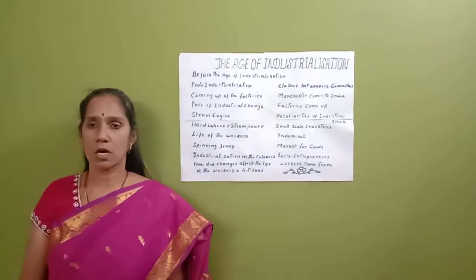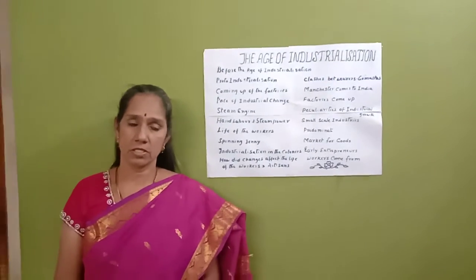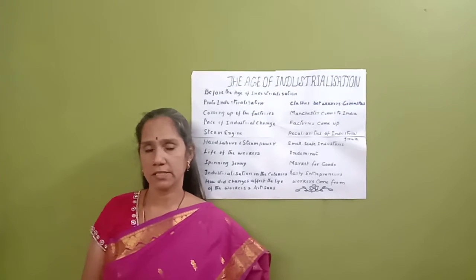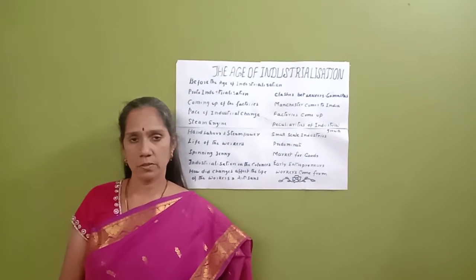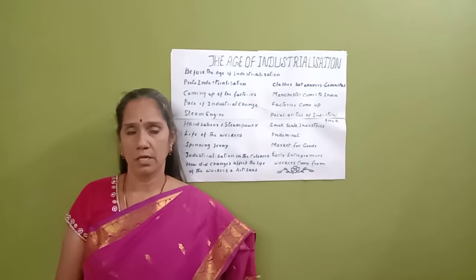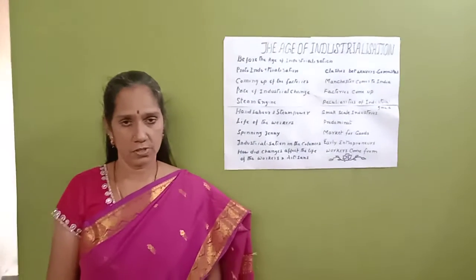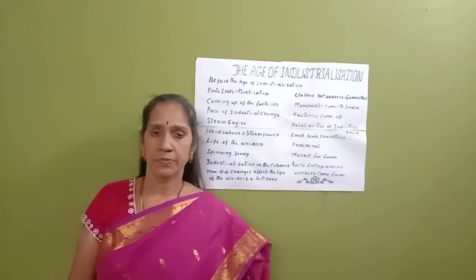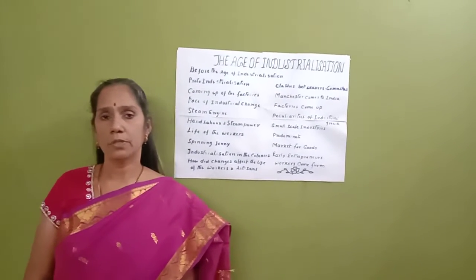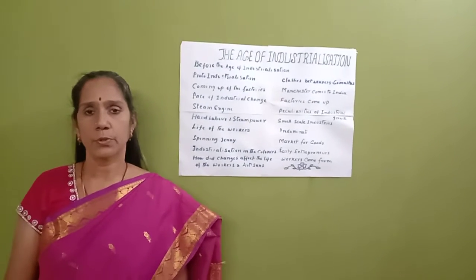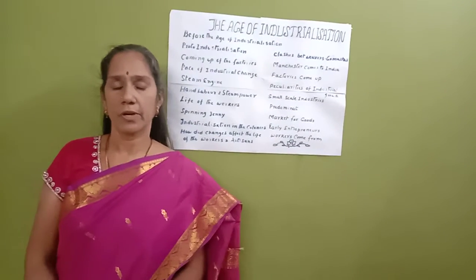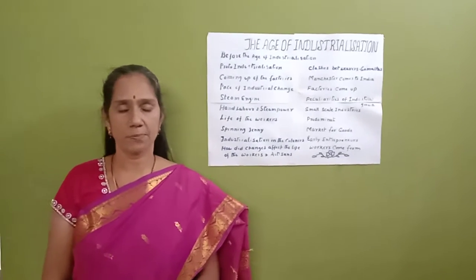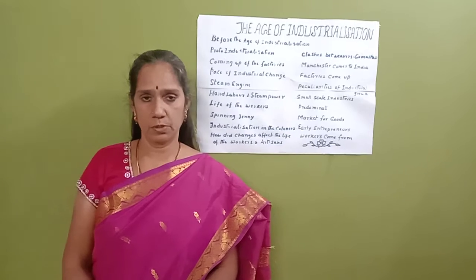Before we start this topic, the age of industrialization, let me ask you one question. What do you mean by the dawn of the century? Dawn of the century means the beginning of the century. In the early part of the 19th century, E.T. Paul, a popular music publisher, produced one music book. This cover page picture has been drawn from that music book.